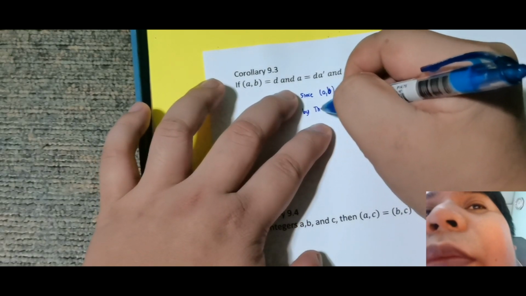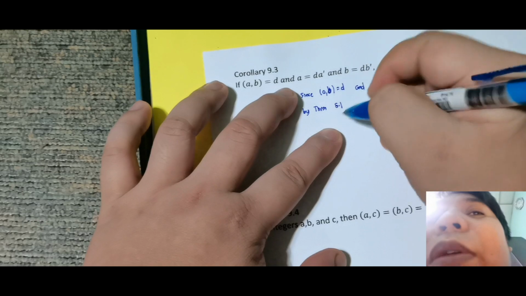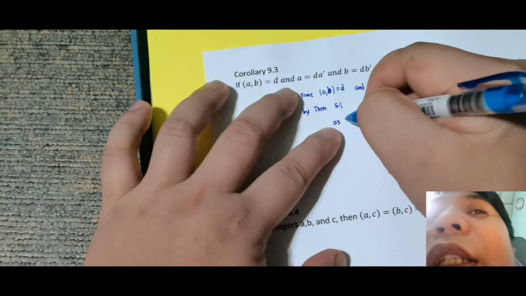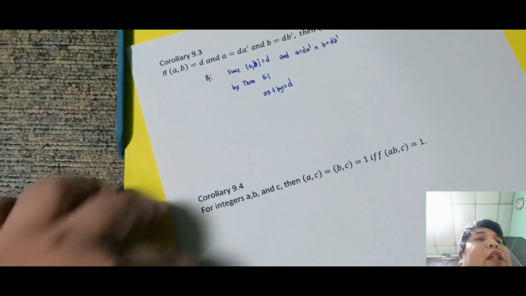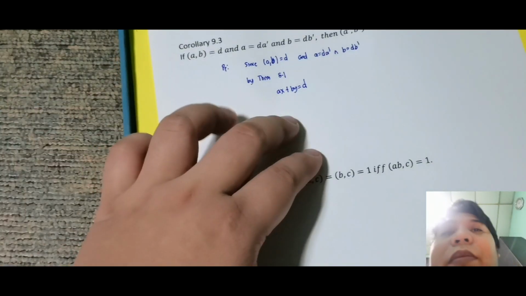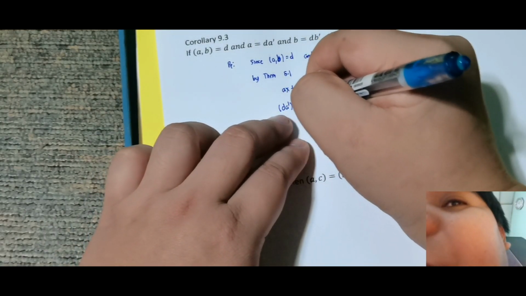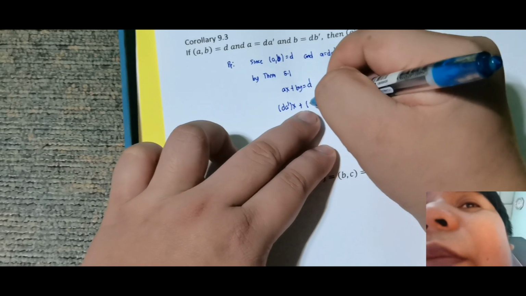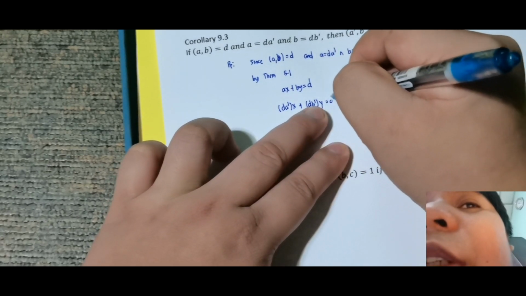So by theorem 8.1 we have yung (A, B) is equal to D. We have AX plus BY is equal to D. Okay, since A is equal to D A prime, B is equal to D B prime, change ko lang to, this is D A prime X plus D B prime Y is equal to D.